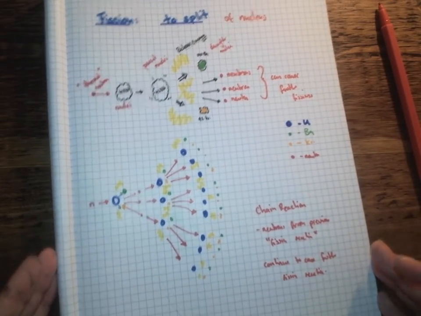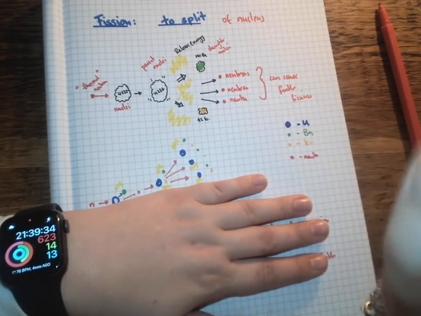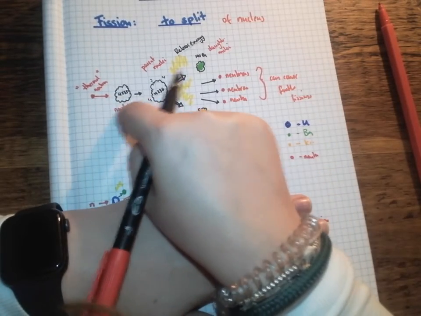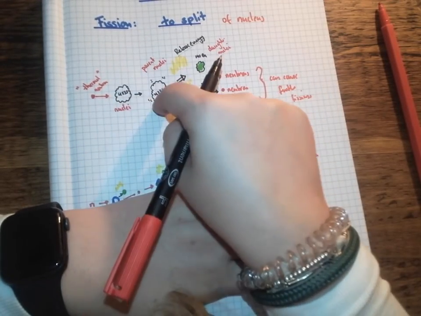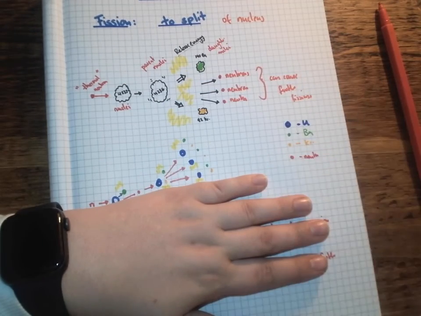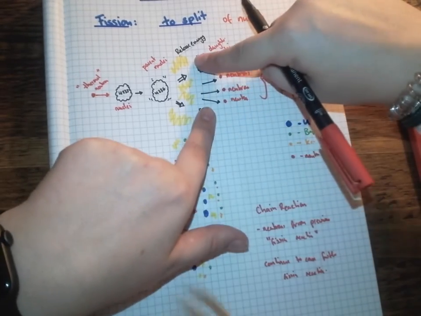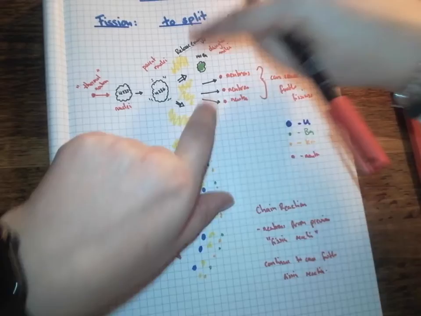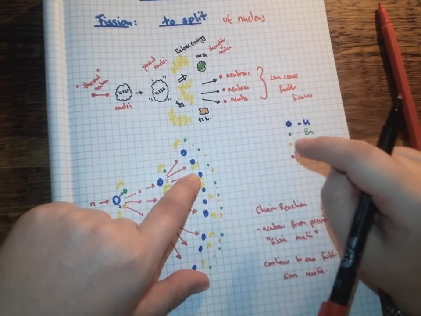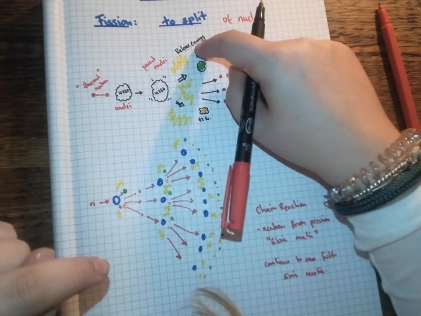Just to recap, in a fission reaction we have a thermal neutron. Remember, it has to be traveling at the right speed, not too slow, but not too fast. It's absorbed by our nuclei and it makes it unstable. It's unstable, and so it splits. When it splits, it goes into three different things. We get our two daughter nuclei, which we don't worry about, they're no longer really useful. But we've got three extra neutrons that can go on to cause further fission reactions. And most importantly, we also have a release of energy.